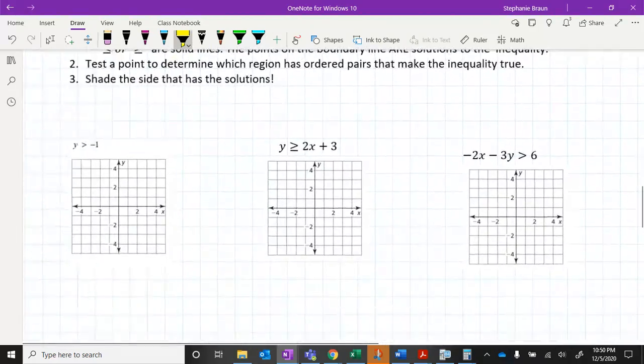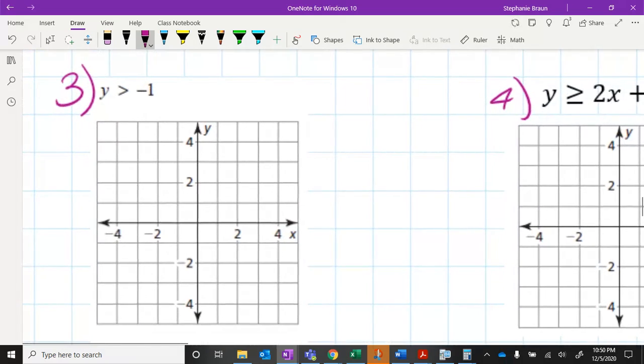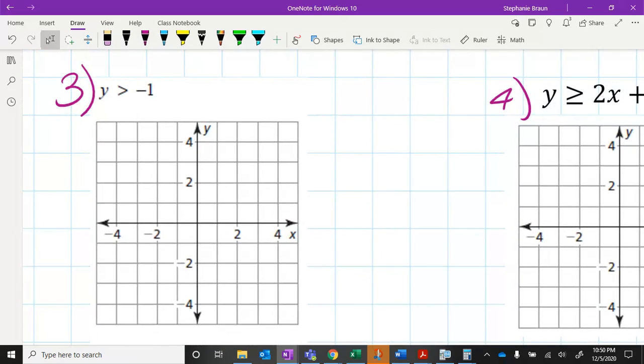Okay, so this is going to be number 3. 4. Okay. y is greater than -1. This is going to build on our ideas from chapters 3 and 4. So -1, y is -1. So I'm going to graph that. Things I want you to notice straight away. This is greater than. That means it's going to be a dashed line.